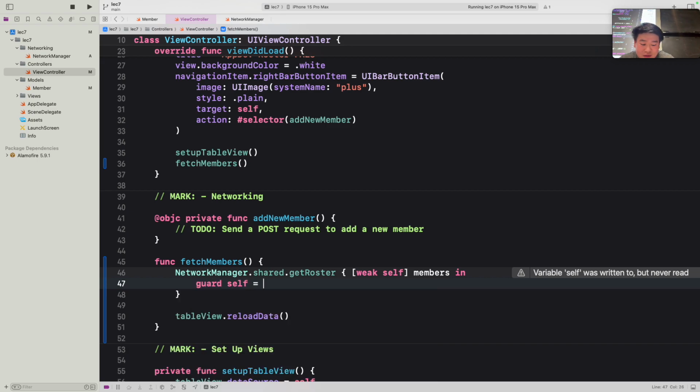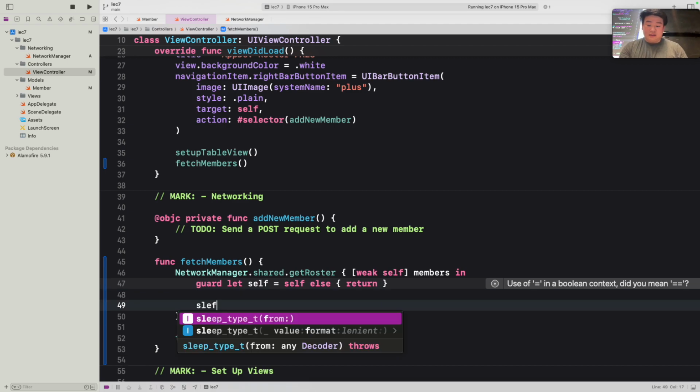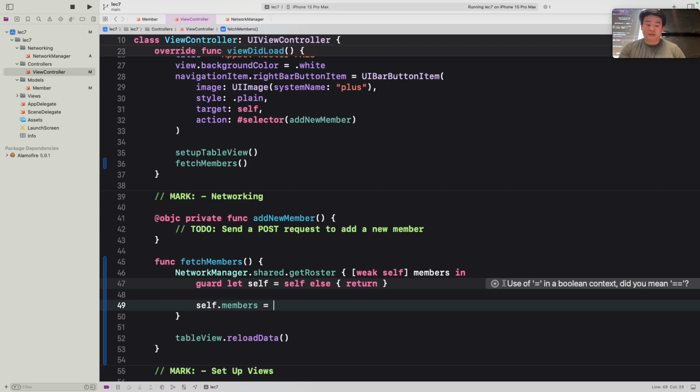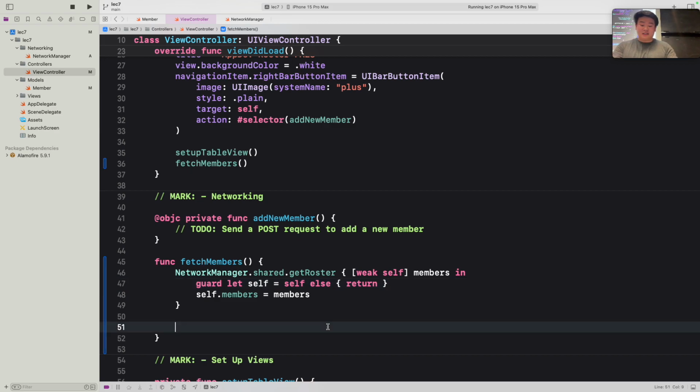So again, I won't go into too much detail on why this is important. It'll come out later on, but for now, just make sure that we have this notation here. Guard let, my bad. Okay, so now we're unwrapping self, so that's strong. And then what we want to do here is set the attribute members equal to the members we have here. So now we're updating our data to the new members that we're requesting from the backend. And then we also want to reload our data at the same time so we can actually get that displayed.